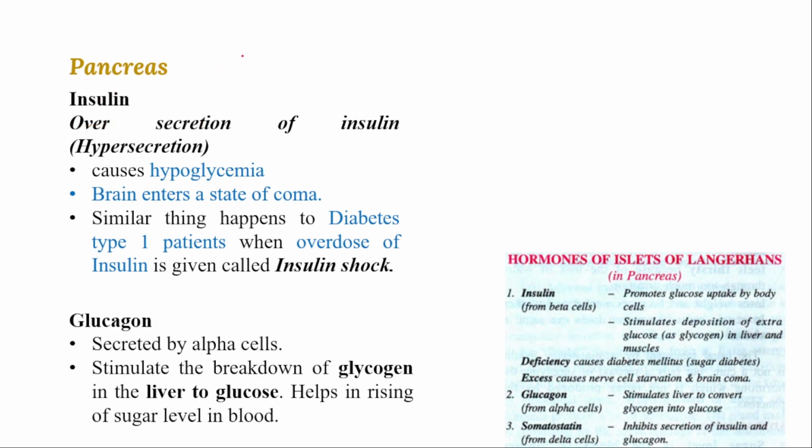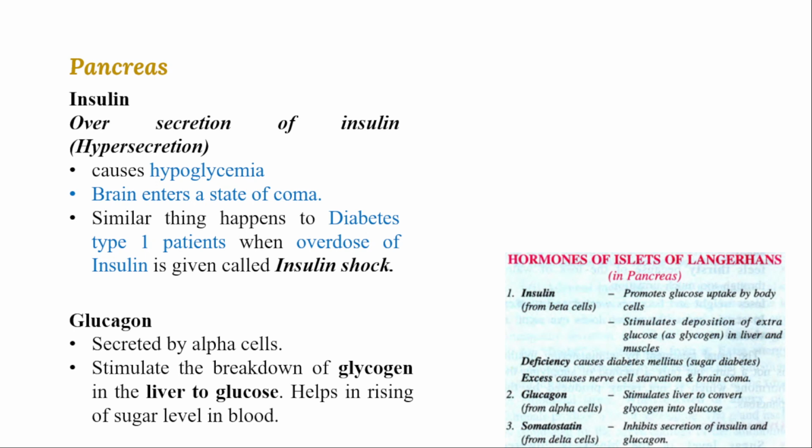If you revise the pancreas, it is both a duct gland and a ductless gland. As a duct gland, it releases pancreatic juice. It contains 5 different enzymes that mainly degrade sugar, fat, proteins, and other fibrous materials. And as a ductless gland, it has special cells called islets of Langerhans.